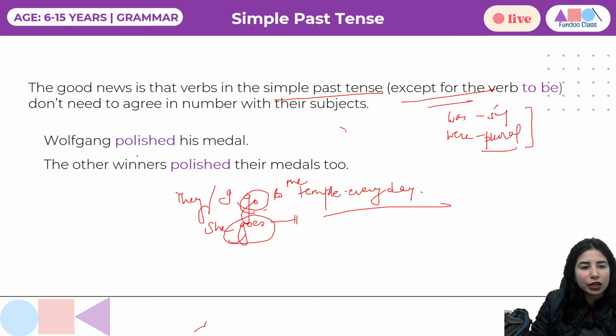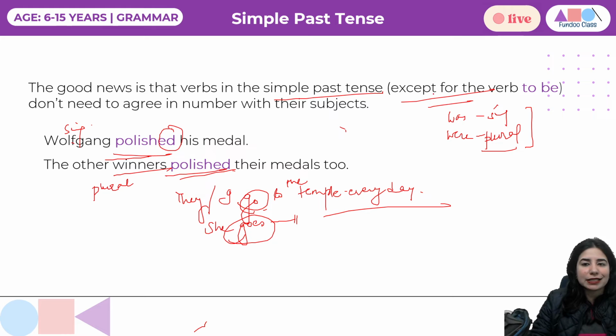So, Wolfgang polished his medal. The other winners polished their medal too. Can you see, Wolfgang is a singular subject, so the verb is verb first form plus ed. And when we talk about winners, which is a plural subject, again the verb remains verb first form plus ed. So there is no variation except for the be form of the verb that I have already explained.